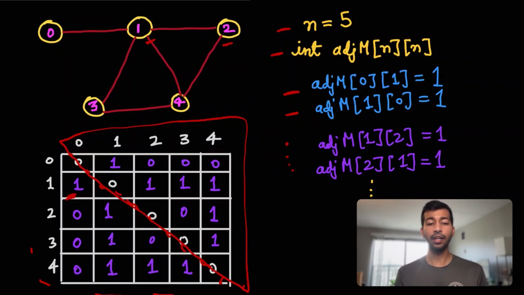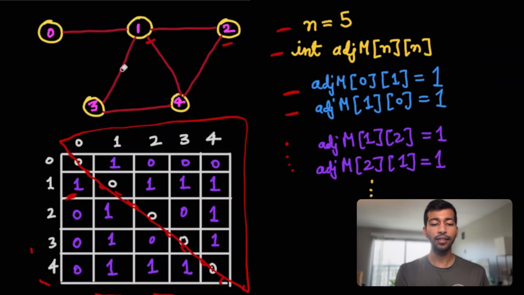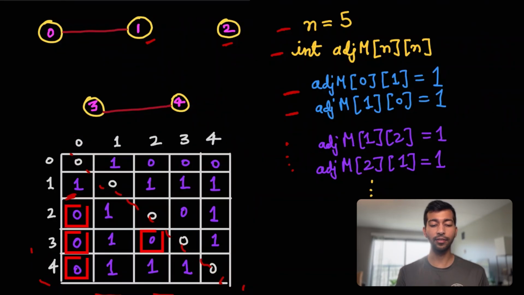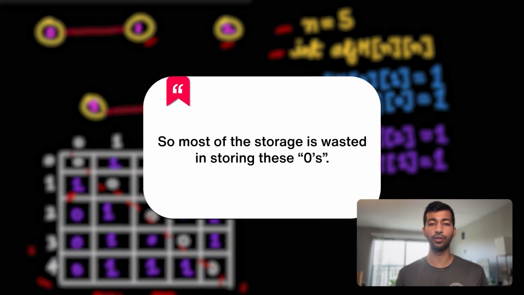And many times these graphs are not much connected. Now what do I mean by not much connected? Let's say that these edges are not much connected, something like this. In this case, we'll still be storing all of that information inside this matrix here, and most of the entries would be 0. So most of the storage is wasted in storing these zeros, and that is the main disadvantage.